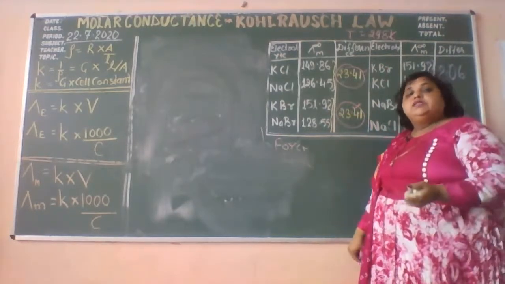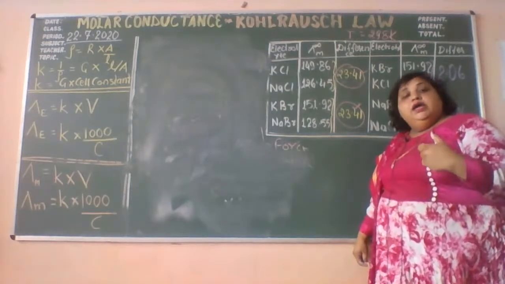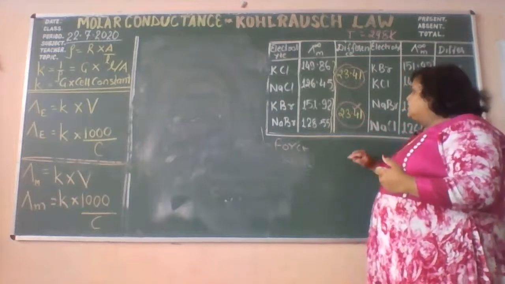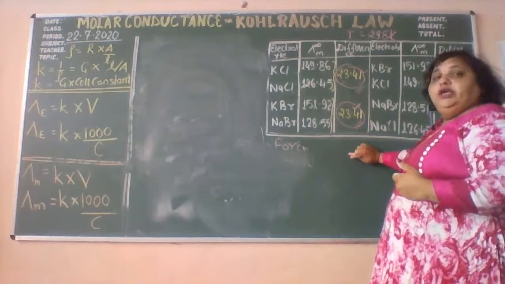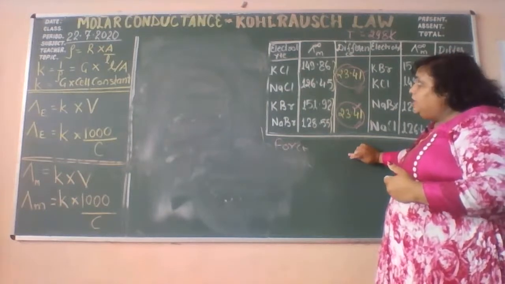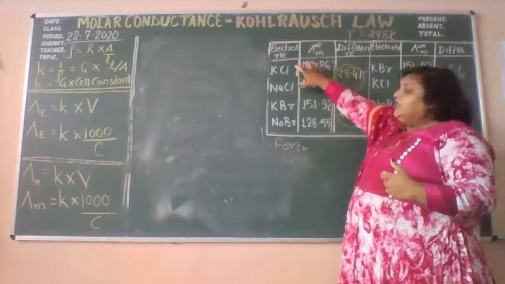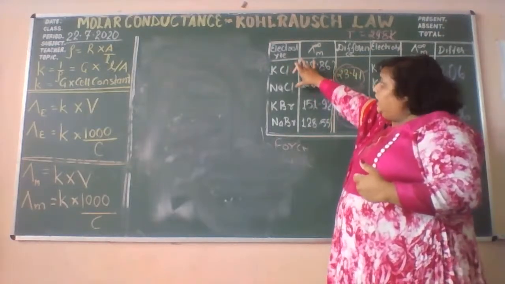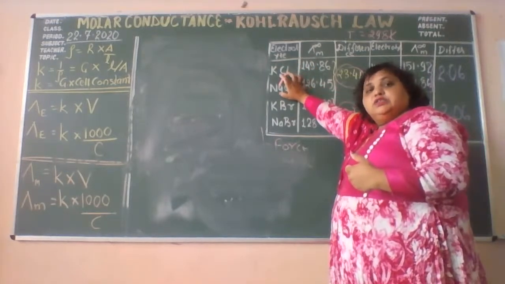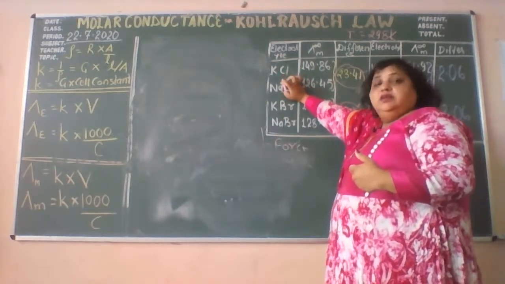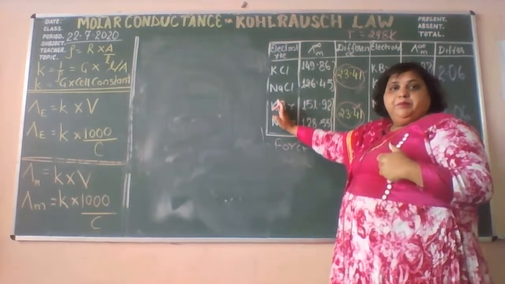Similarly, for the nitrates, KNO3 and NaNO3, he did the experiment and observed that the difference is the same, 23.41. That means in this set of experiments, the anion is the same, and the difference is of the cation. Here it is potassium, here it is sodium. Again here the set is the same.